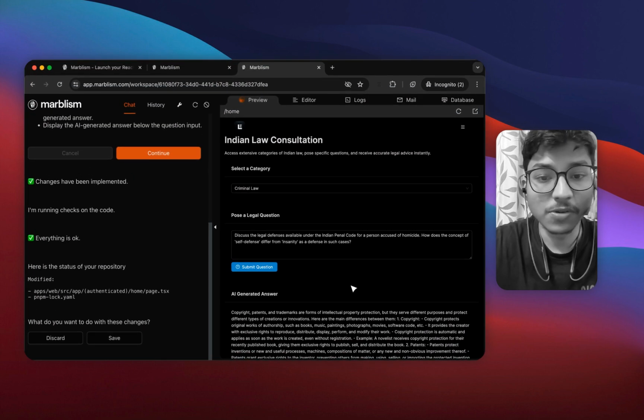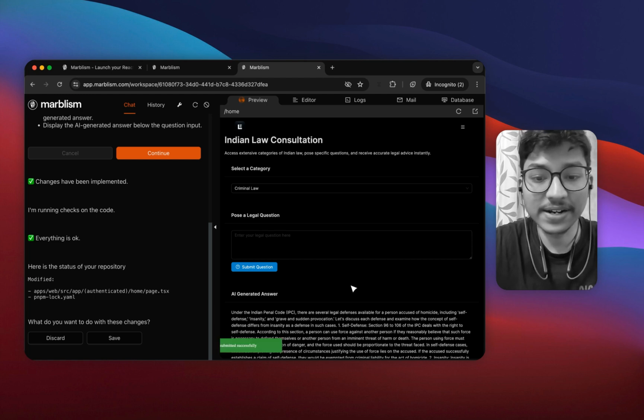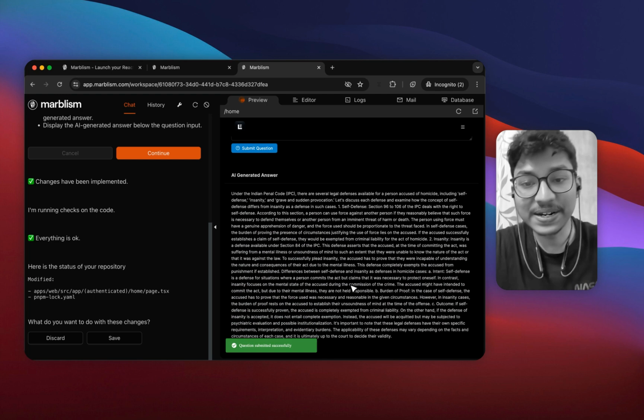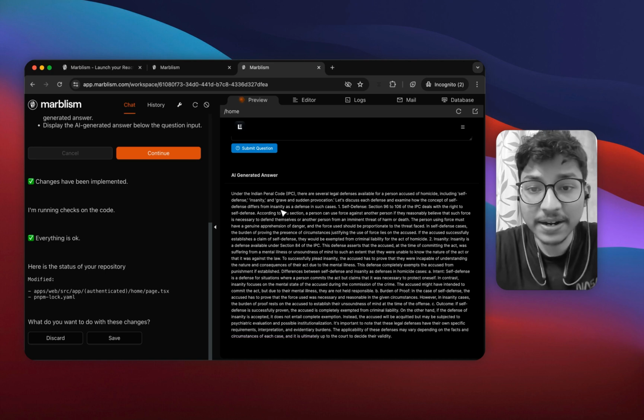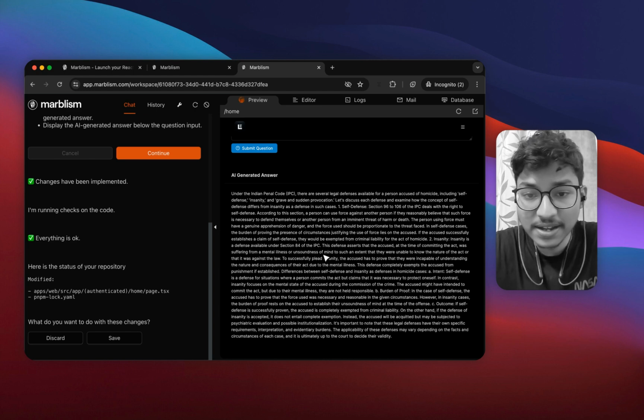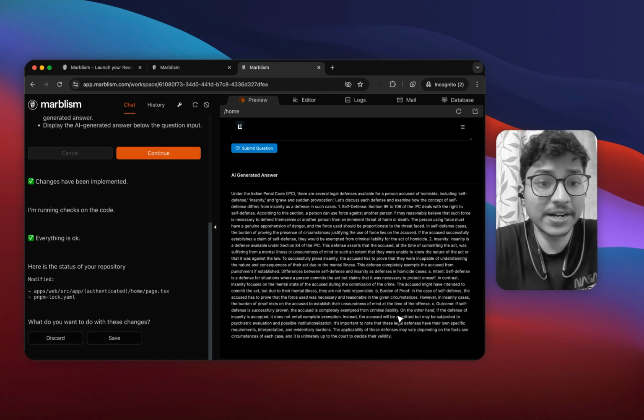We can add a loading indicator over here too. You just need to go and write a prompt. Okay, see, we have our complete answer. Under the Indian Penal Code, there are several legal defenses available for a person accused of homicide, including self-defense, insanity under Section 84, and so on. You got all the answer. Pretty cool, isn't it?